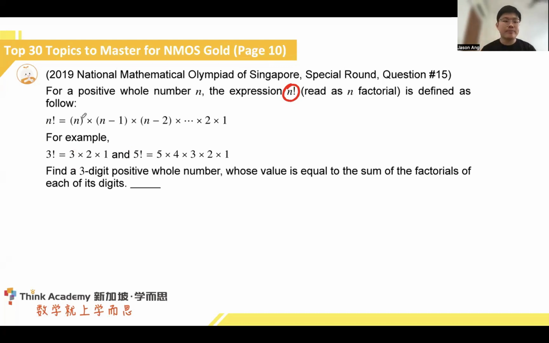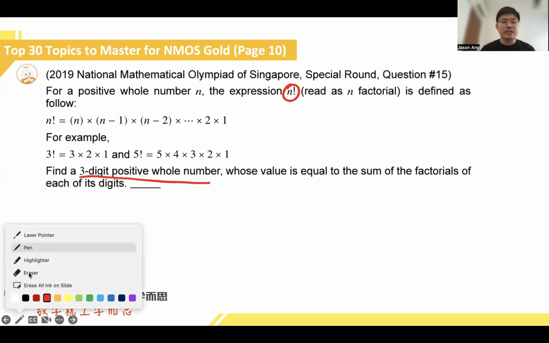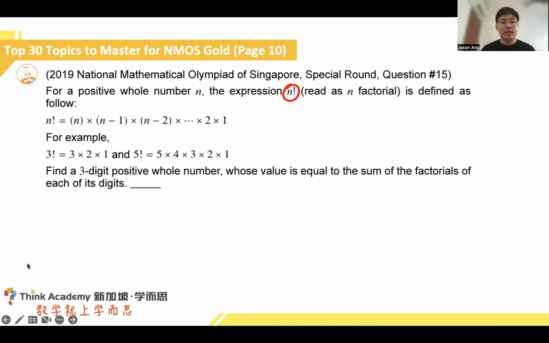Now, we want to find a 3-digit positive whole number whose value is equal to the sum of the factorials of each digit. There are already some quick examples that we can think of that will help us to focus on this important part: 3-digit positive whole number. So let's think of some numbers that could eventually lead us to a 3-digit positive whole number. Let's think about 1 factorial.